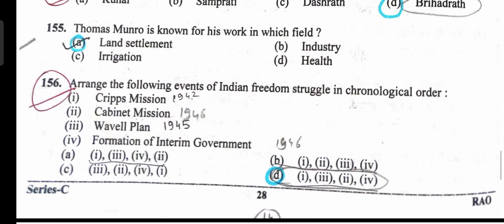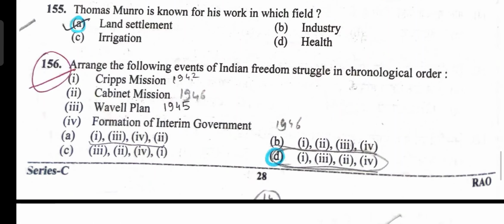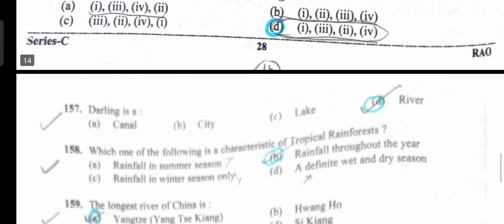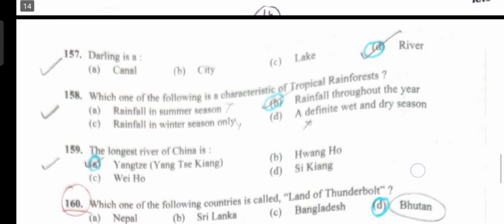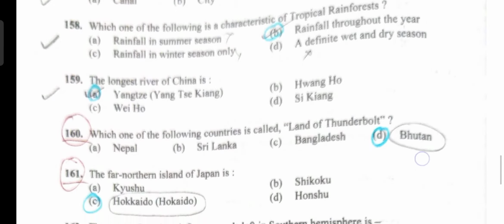Next question, chronological order for these events. Option D, that is first Cripps Mission, then Wavell Plan, then we have Cabinet Mission and the formation of interim government. Option D is the correct answer. Darling is a river, option D. Which of the following is a characteristic of tropical rainforest? Rainfall throughout the year, option B is the correct answer.